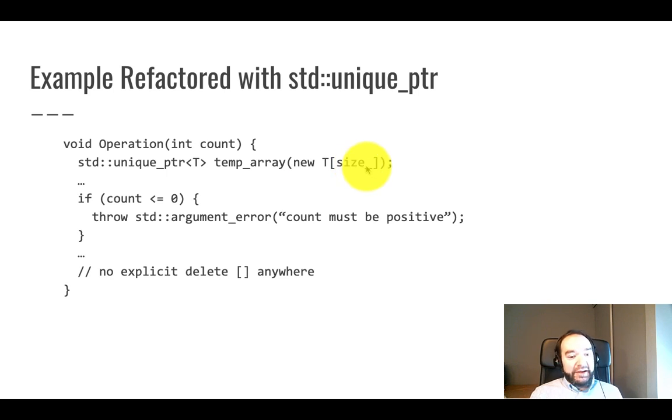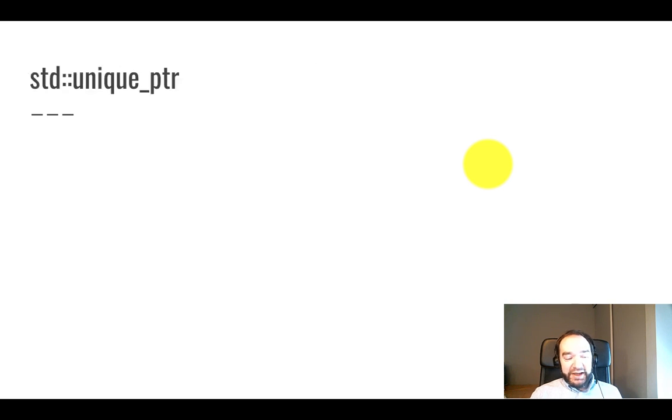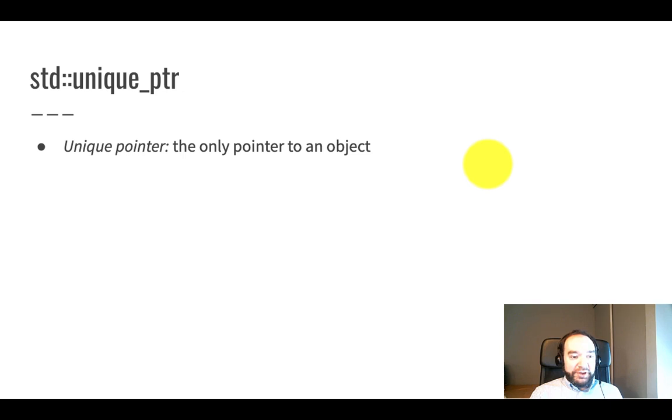That's great. Also, the exception bug is now solved because if this condition is true and we go into this if body and throw an exception, the function ends at this moment. That means temp array goes out of scope, and the compiler is smart enough to know that means temp array is destroyed, call the destructor, and free the object. So we don't have to think about it. So it's rather subtle that implicitly these bugs just go away when you use unique pointer, but that's kind of the idea, is to solve a problem for us. So a little more about what unique pointer is.